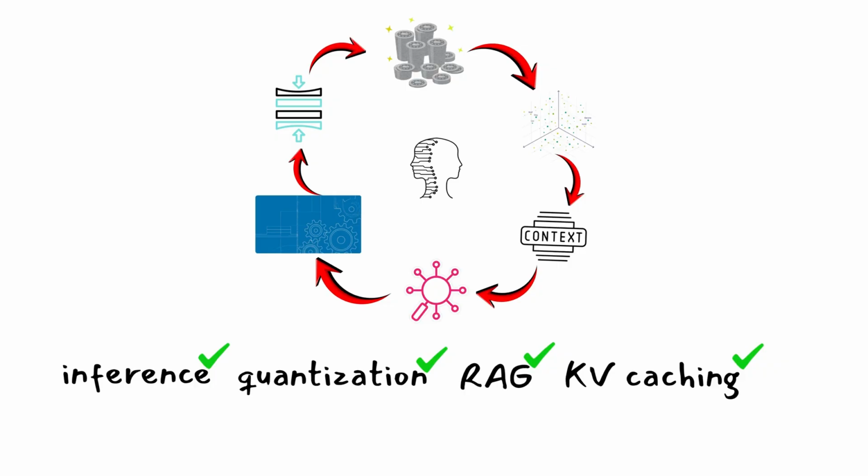Now you've seen how these core AI concepts actually show up in real development, from building agents to optimizing RAG to fine-tuning models for real-world products.